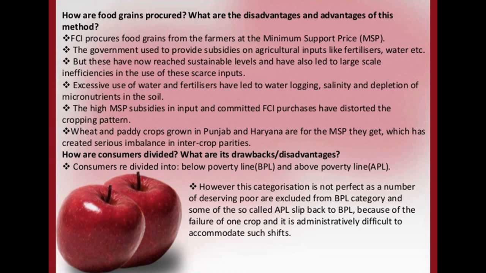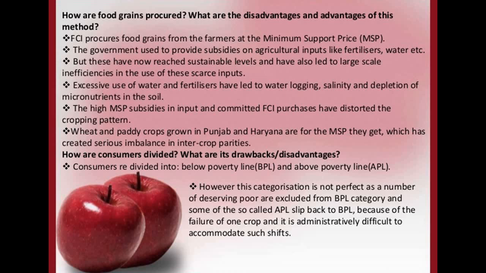Now the high MSP, subsidies on inputs and committed FCI purchases have distorted the cropping pattern also. Because they get cheaper fertilizers in the market, and they can sell to the FCI as well, the cropping pattern has completely changed from what they were following years back. They are moving toward commercial farming, not thinking that it could harm people's health.